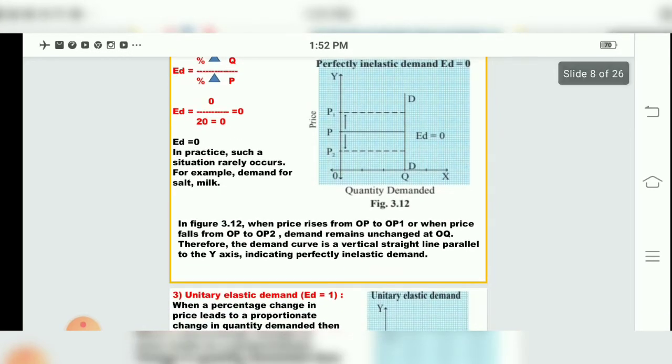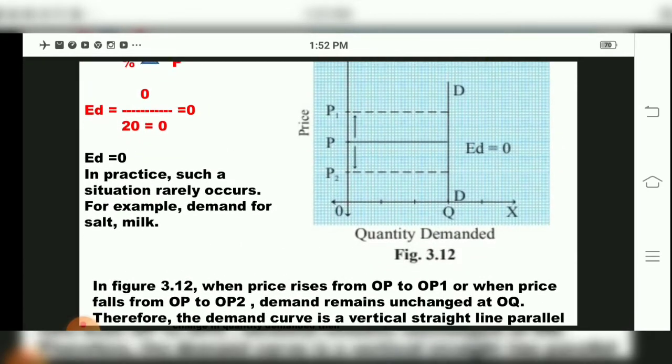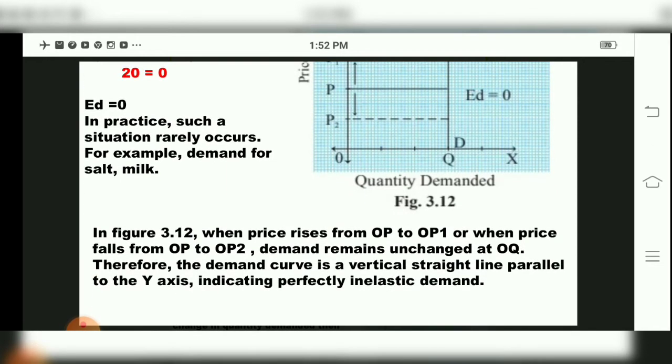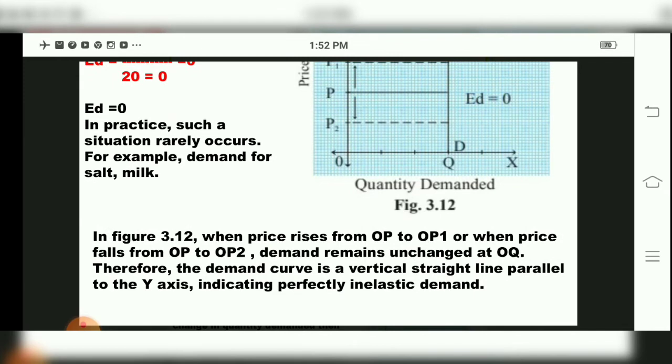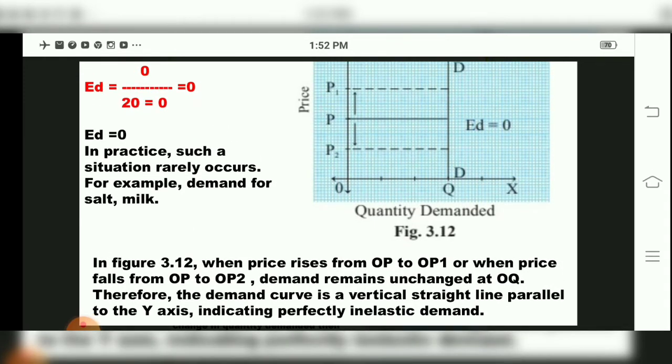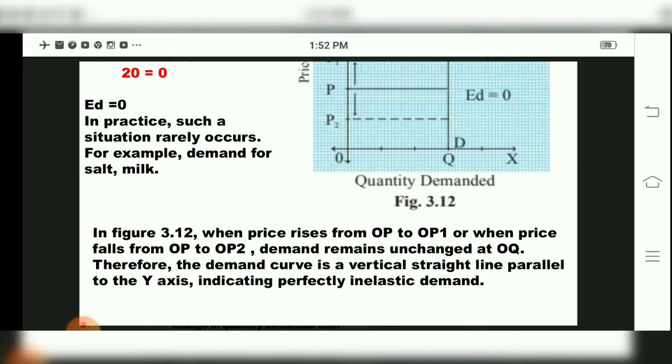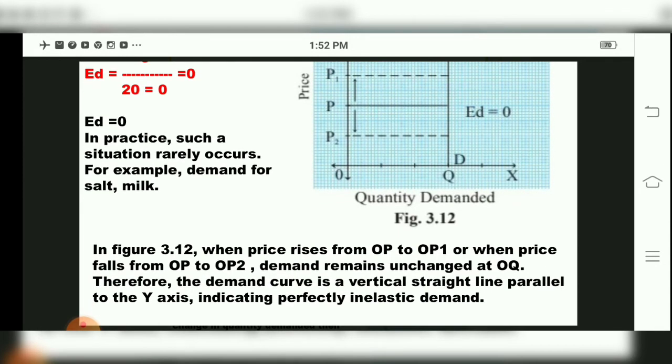In practice, such a situation rarely occurs. For example, the demand for salt and milk. Even if the price falls, the demand is not affected. They have given the examples of milk and salt. They also told that in figure 3.12, when the price rises from OP to OP1 and when the price falls from OP to OP2, demand remains unchanged at OQ. Therefore, the demand curve is a vertical straight line parallel to the y-axis indicating a perfectly inelastic demand curve.